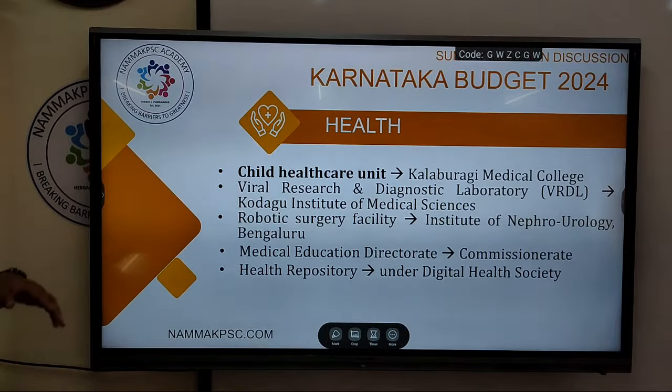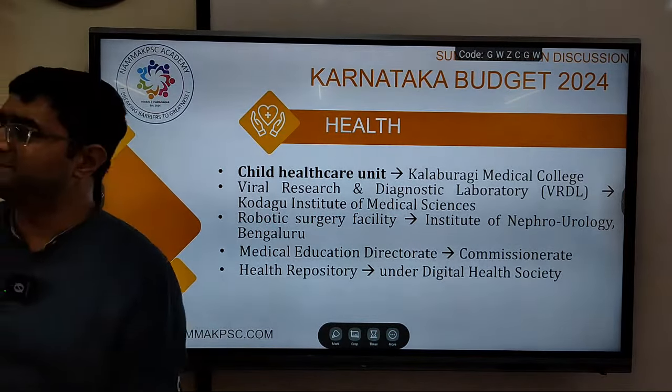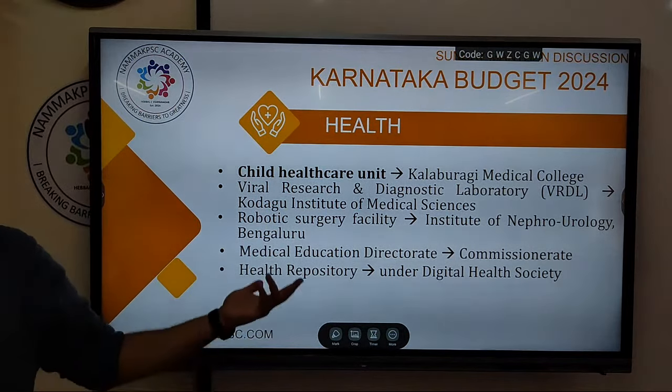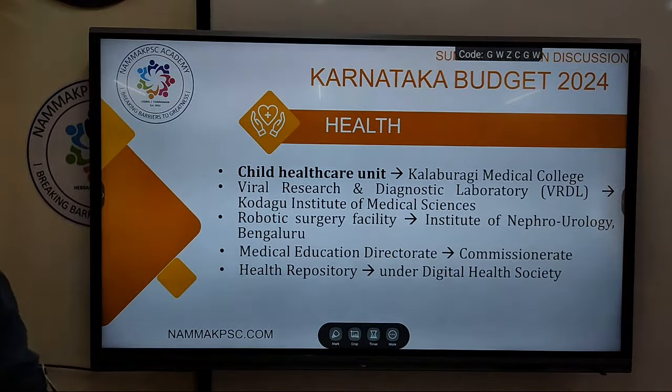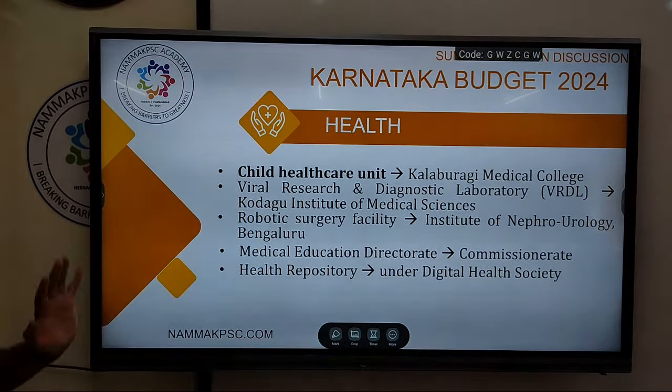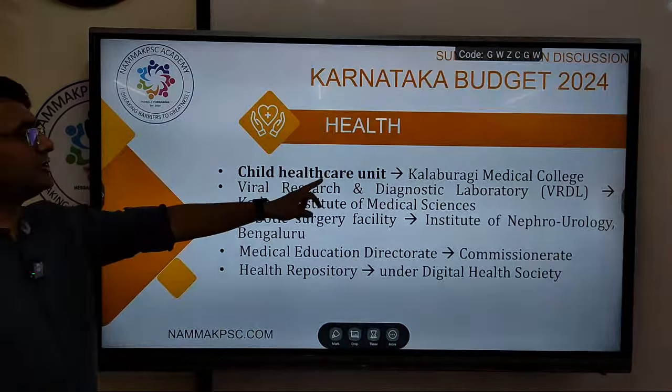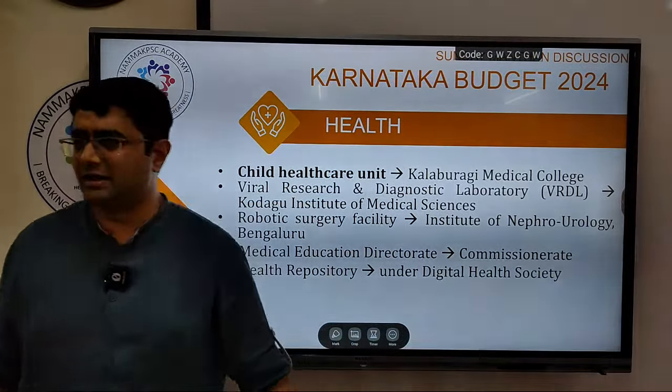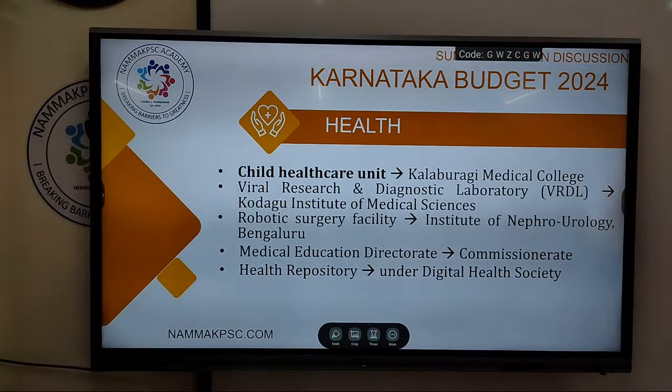Next, in health also, several statements are there. I have not added all of them, like money to upgrade PHCs, money to every district hospital, etc. Something which can be asked. Now, a child health care unit will be set up in Kalburgi Medical College. I don't know, it's not that important. Unless it is in red, it is very important. Otherwise, general understanding is okay.